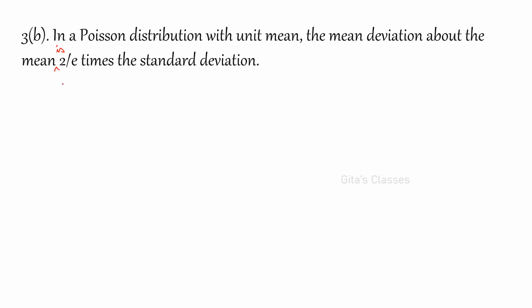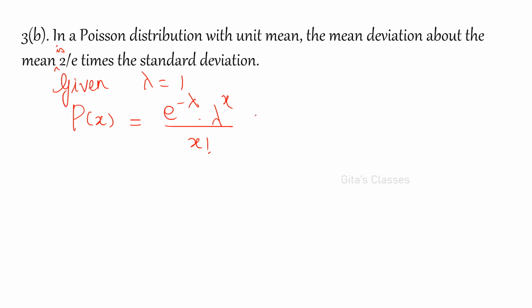So we know that what is given is lambda equal to 1. So P of x, because it is a Poisson distribution, we can write as e power minus lambda into lambda power x by x factorial. Here, given lambda is 1, therefore e power minus 1 into 1 power x divided by x factorial. 1 power x is 1 only, so e power minus 1 by x factorial. This is our P of x.